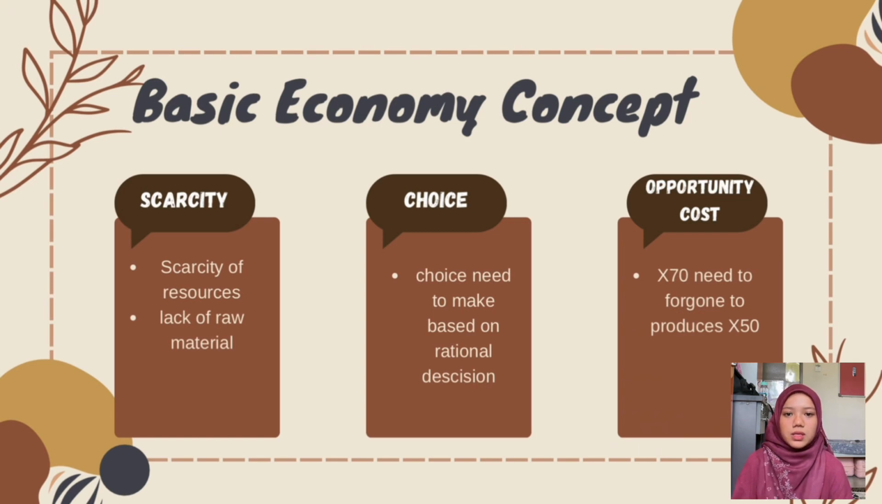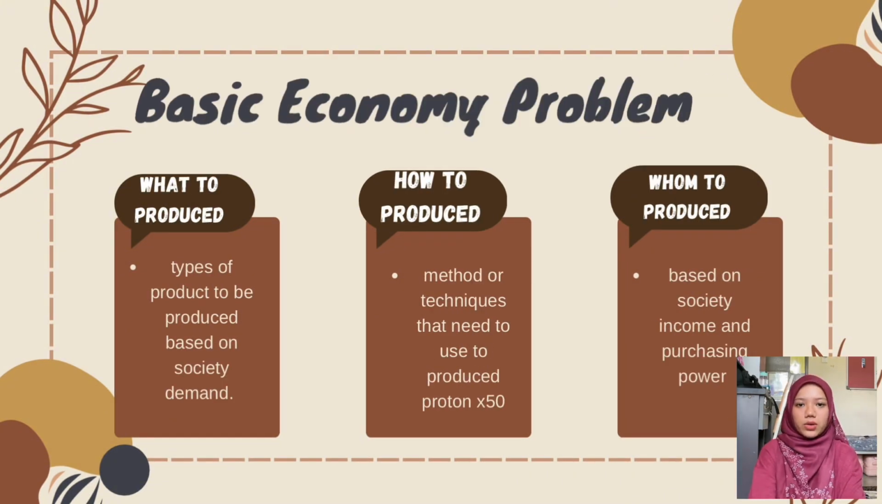Proton has decided to focus on producing the Proton X50, and they need to sacrifice production of other models such as Proton X70. The opportunity cost in this decision is the Proton X70 and the other models that will not be produced as a result of the resources being directed toward the X50. So basically, the decision-making process in economics revolves around maximizing efficiency and minimizing the cost incurred in the pursuit of higher profit.